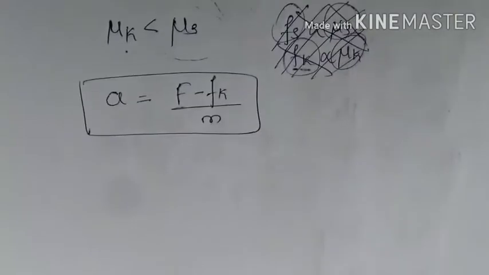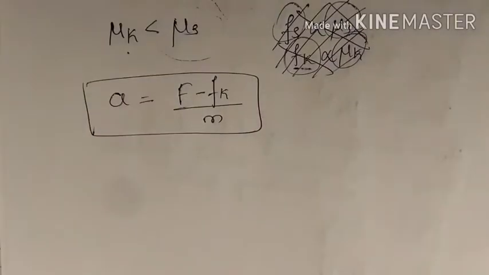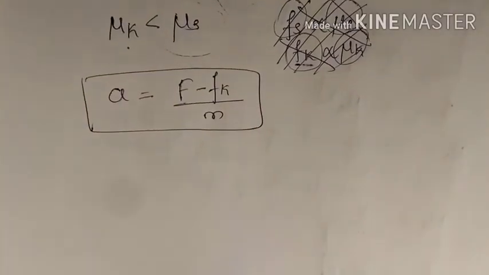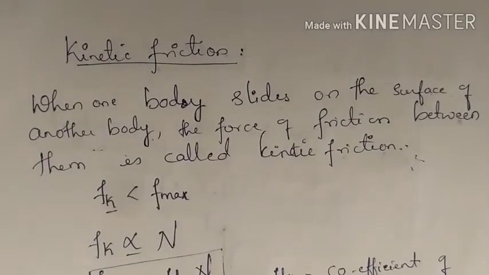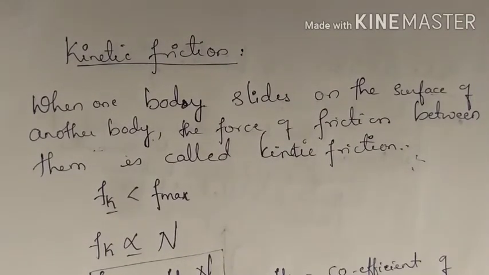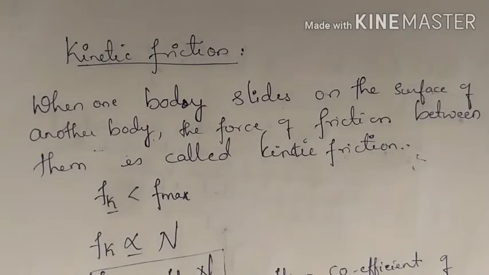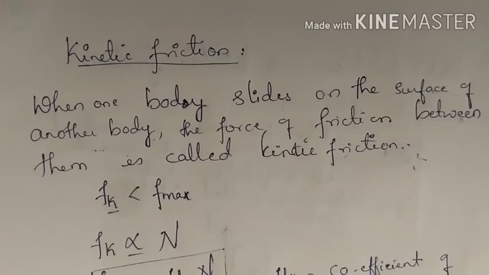Next, let us understand rolling friction. Before that, what have we understood? If two bodies are in contact and at rest, then static friction appears, Fs is equal to nu s N. If two bodies slide over each other, then kinetic friction appears. Fk is directly proportional to N, and Fk is equal to nu k N.